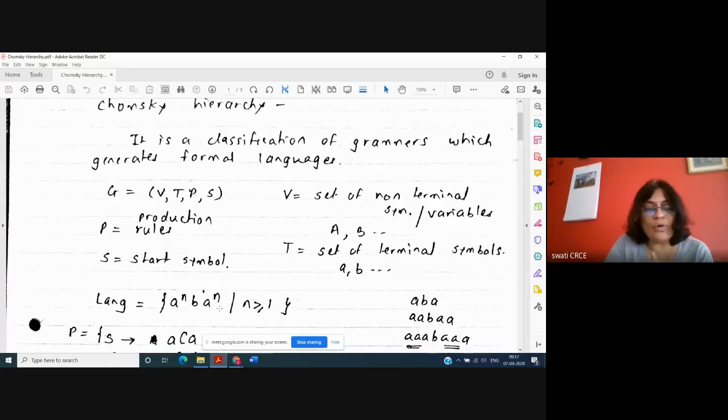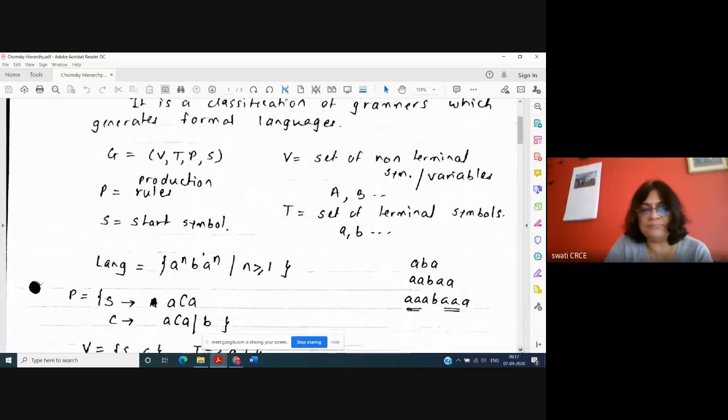So now we need to find out what are the words of this language. In order to understand the words of this language, we will start with N equal to 1. If N is equal to 1, the word of the language will be ABA. If N is equal to 2, I have the word double A, B, double A. If N is equal to 3, it is triple A, B, triple A. Now, if you observe this pattern, the number of A's to the left hand side of B and the number of A's to the right hand side of B are the same, or equal. And there is only a single B. There is only one B.